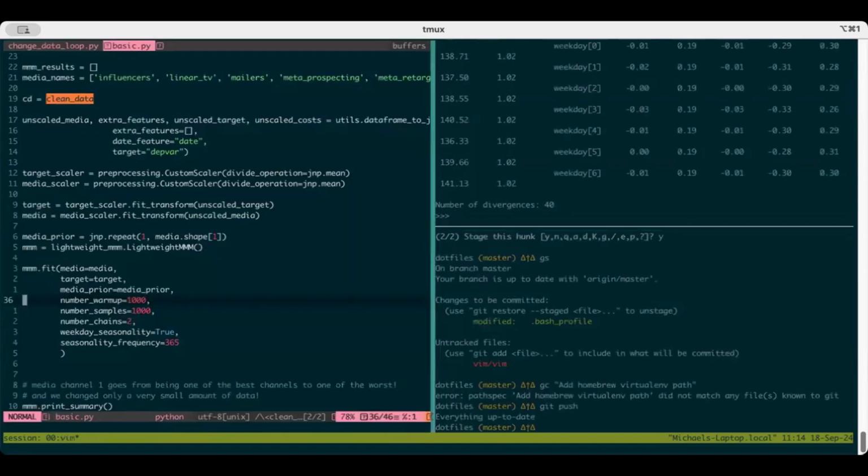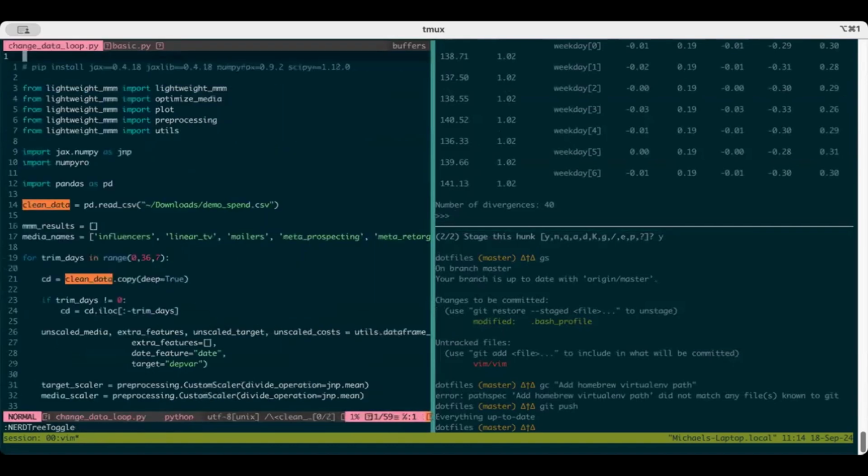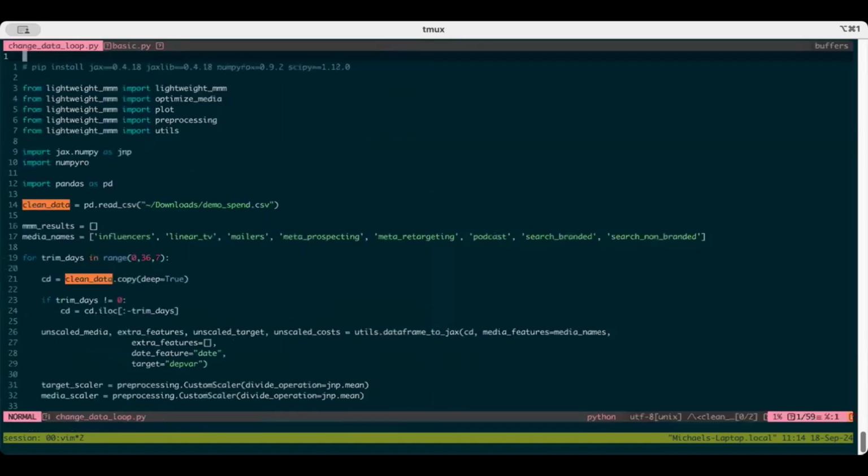And so the way that we check this is really straightforward. It's just with a for loop. And so I basically created a second version of this script, does the same thing, but just puts all of the model training code in a loop. And so here we're looping through this trim days variable. So going from 0 to 36 by 7. So we'll get 0, 7, 14, 21, 28, 35 days back into the past.